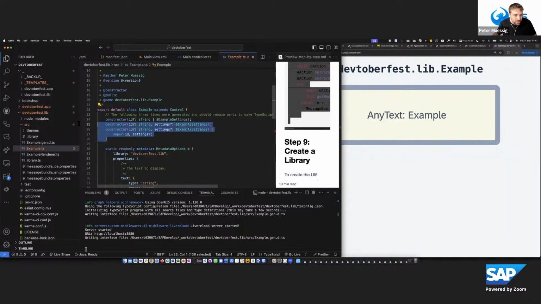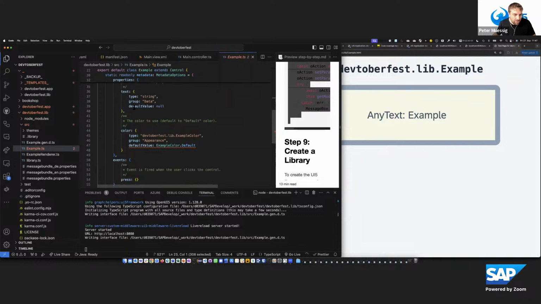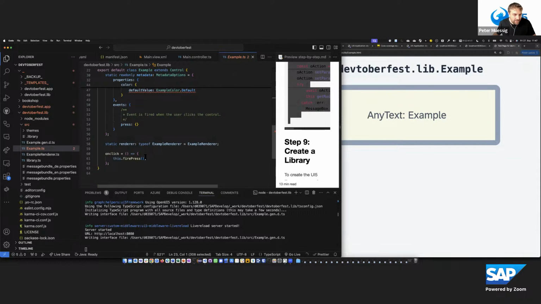There are some specialities, like this constructor setting. You don't need to write this manually. I will show that to you. It will be generated, but you need to copy it manually into the implementation of the control class. And then you define, like for the JavaScript UI5 controls, the metadata options, like the properties and so on. And with that, you get a control implemented.